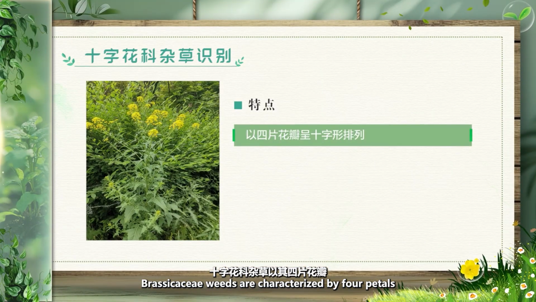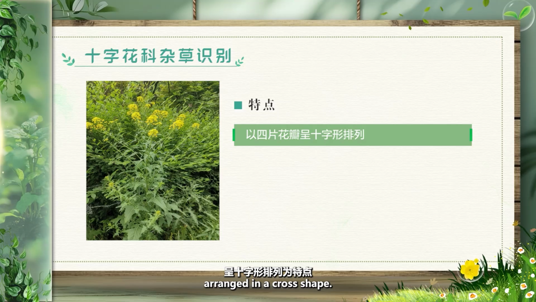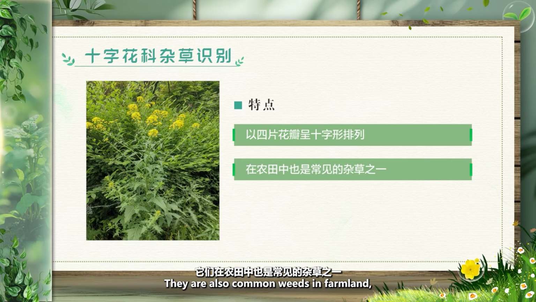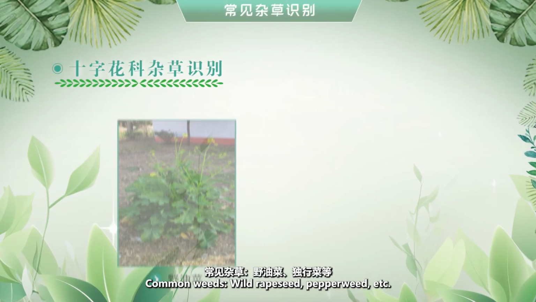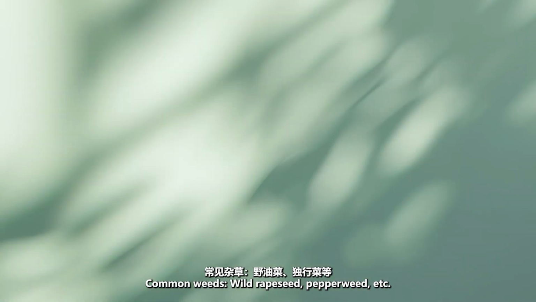Brassicaceae weeds are characterized by 4 petals arranged in a cross shape. They are also common weeds in farmland, competing with crops for nutrients and space. Common weeds: wild rapeseed, pepperweed, etc.